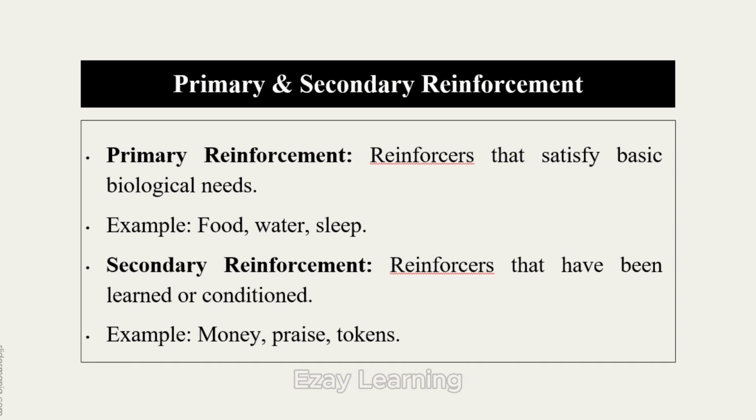Next is primary and secondary reinforcement. By primary reinforcement, it means the reinforcers that satisfy basic biological needs. Example, food, water, sleep. These are our basic biological needs and these are also our primary reinforcers. Secondary reinforcers are the reinforcers that have been learned or conditioned. They are not based on our biological needs but they are taught. For example, money, praise, token.